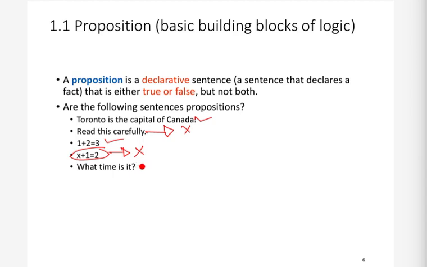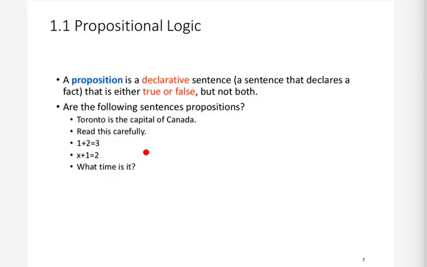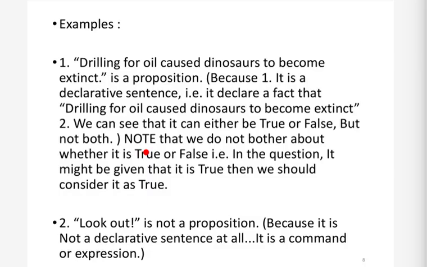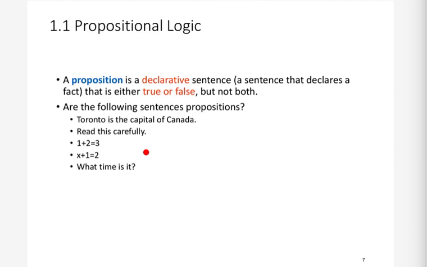Now coming to this, what time is it? This is not a declarative sentence, this is a question. Someone is asking the time of some other person. So this is not a declarative sentence, hence this is also not a proposition. I hope you all understood. This is a very easy thing actually. So we have seen these 5 examples.